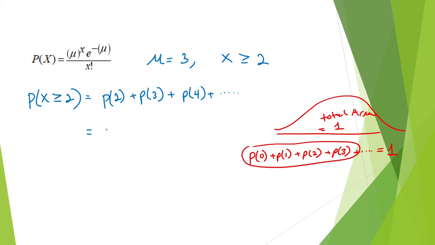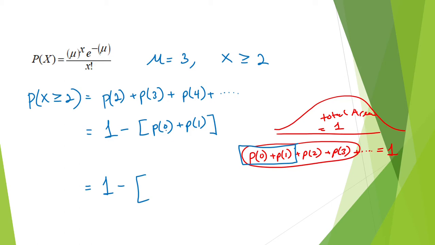This is equivalent to 1 minus all of the things we don't want. I don't want P of 0 plus P of 1 in my calculations. So we'll subtract P of 0 plus P of 1. So this is now equal to 1 minus, for P of 0, we'll plug in x equal to 0 into the formula, and our mu is equal to 3.